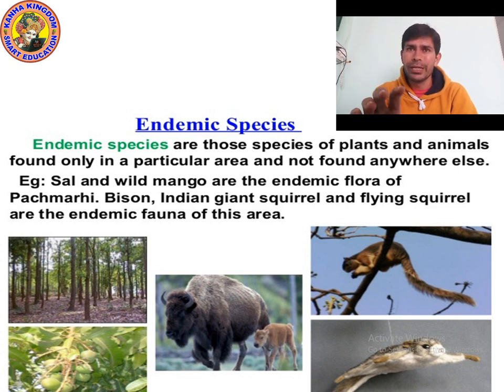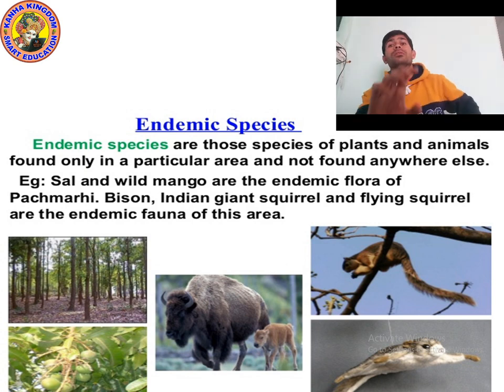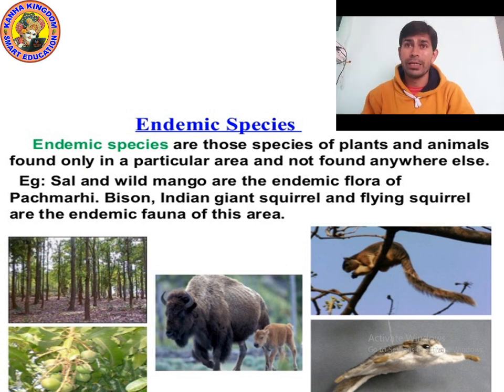We know different kinds of fauna: wild dog, cheetal, wolf, leopard, blue bull, barking deer. And flying squirrel and Indian giant squirrel are fauna found in Panchmadi. I hope that you understood it.